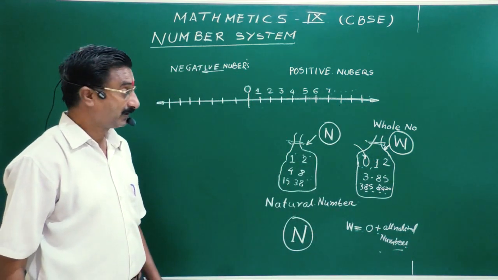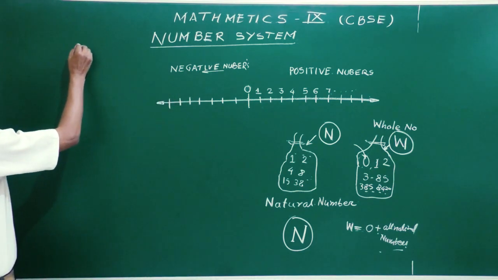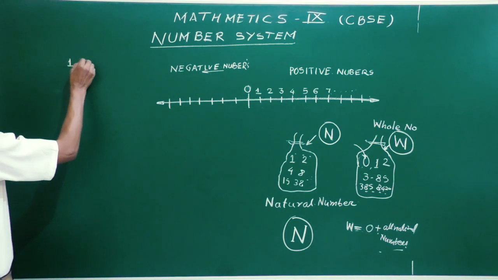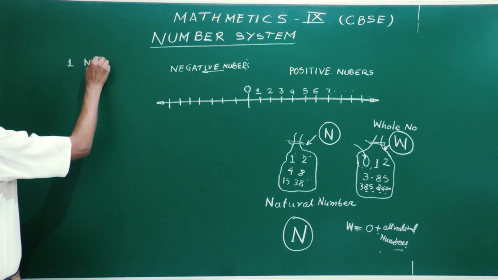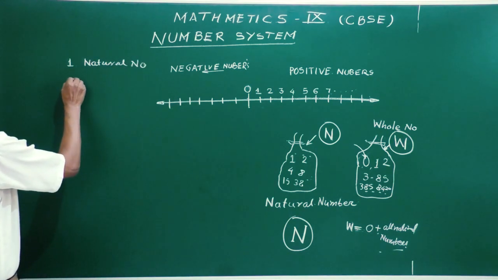Clear? Now you have two number systems here: one is natural numbers, the second one is whole numbers.